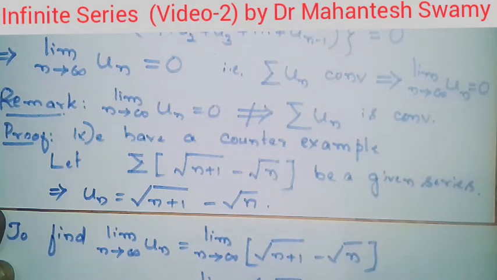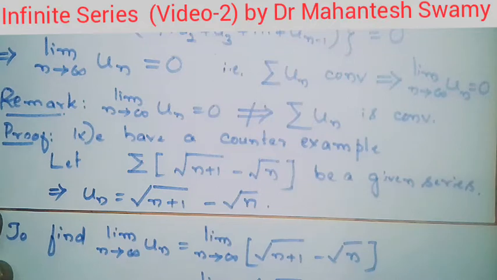So this is the quantity which we are having, and let us multiply it with square root of n plus 1 plus root n, and we have to divide by the same quantity, root of n plus 1 plus root n. So when we use the formula a minus b into a plus b in the numerator, it is a square minus b square in the numerator.